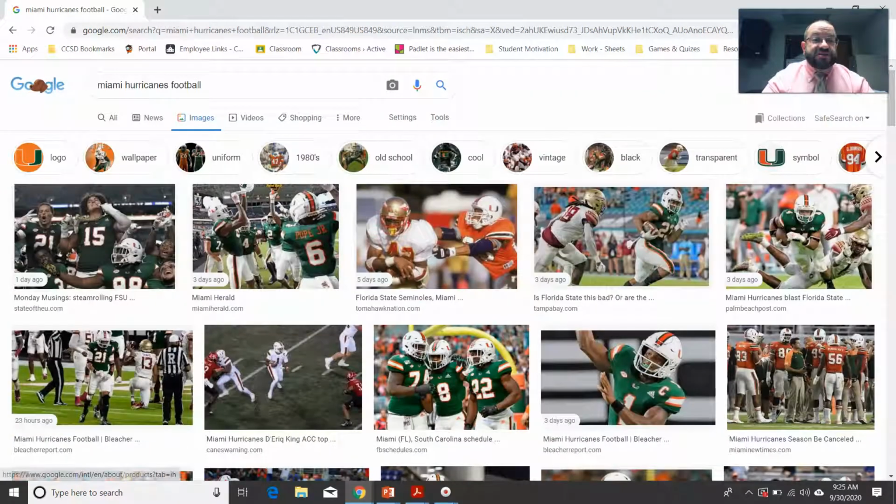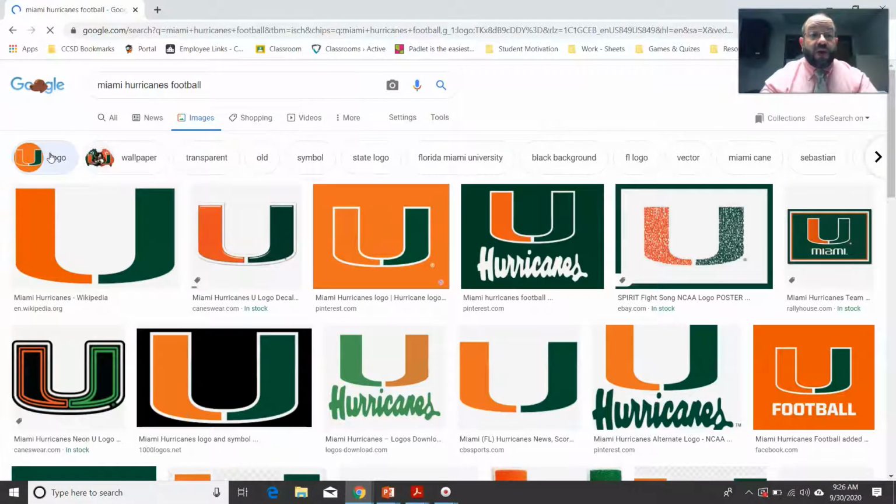Now, let's say I was designing a page, or a website, for Miami Hurricane football, right? And I wanted to get all of their logos. So I'm going to click on Miami Hurricane football logo. And immediately I can see all the logos associated, on the internet at least, that have the word logo on there, right?